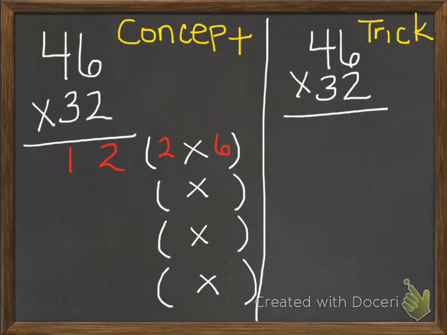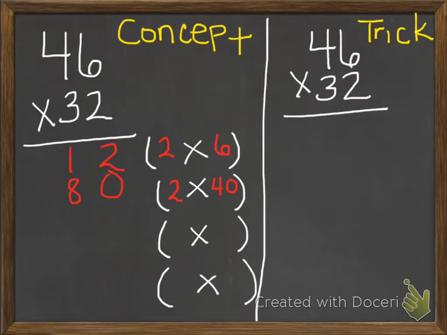So what that looks like is this, 2 ones, and I know 4 tens equals 40. 10, 20, 30, 40. Because I know that 2 times 4 is 8, I know 2 times 40 is 80. Okay.